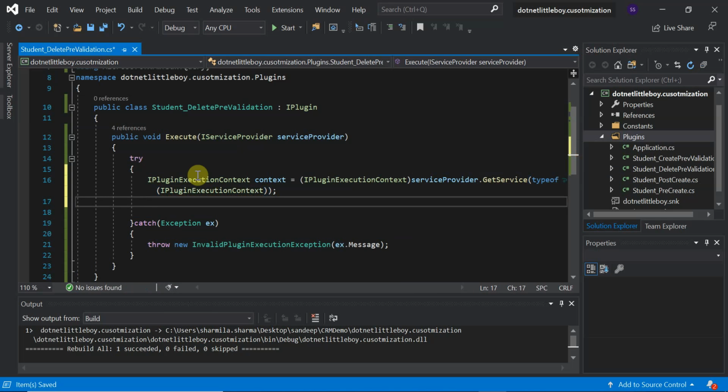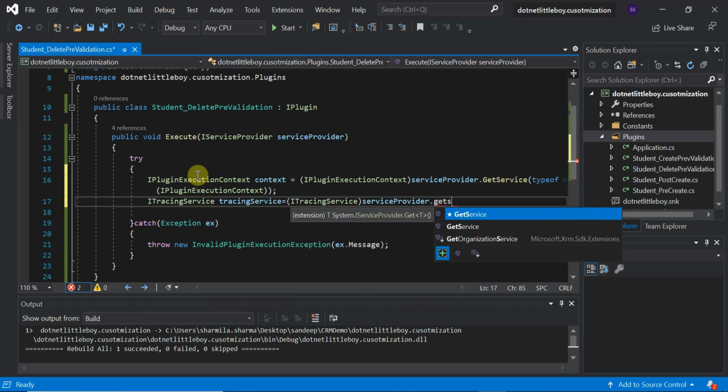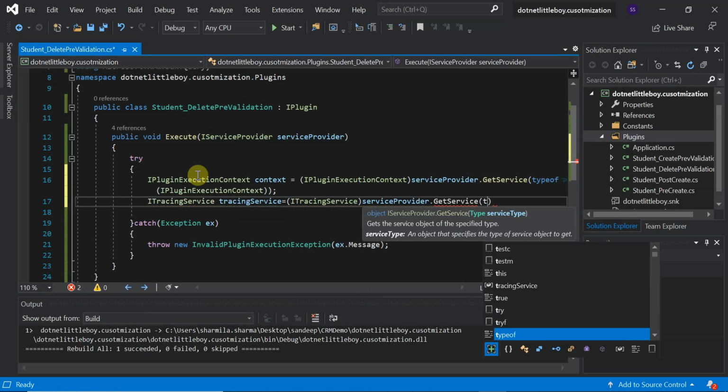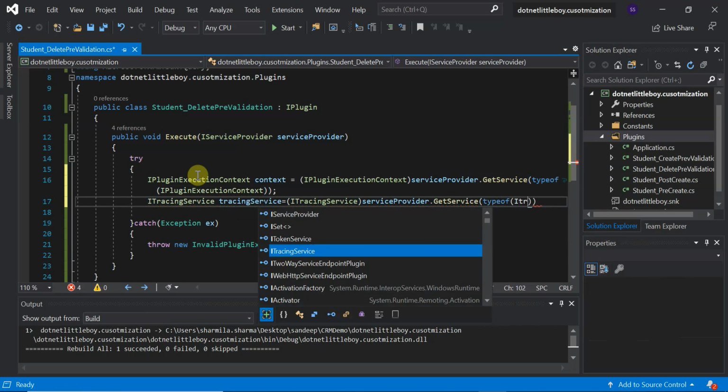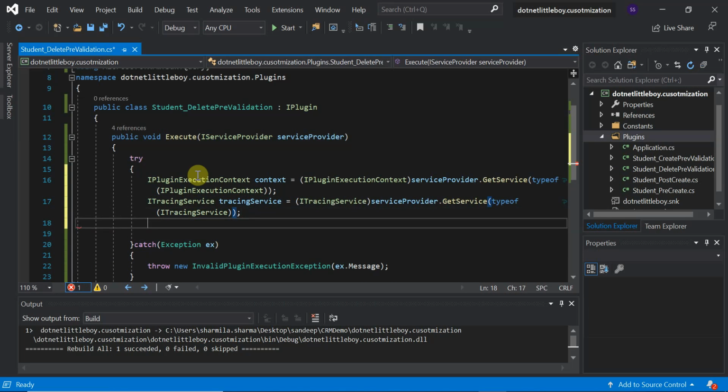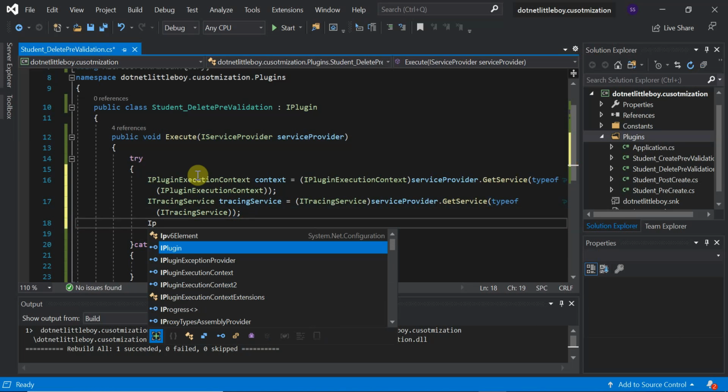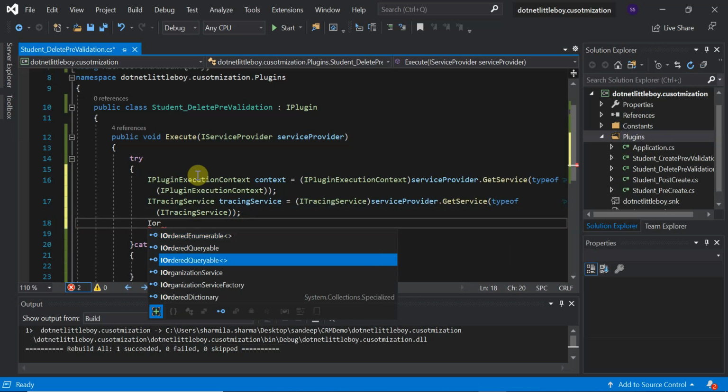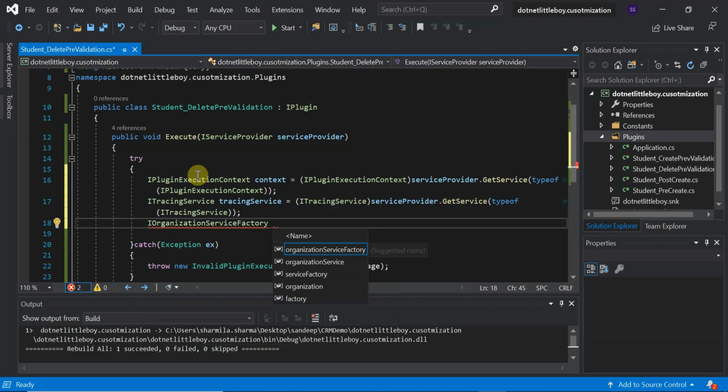Let me take that. So ITracingService: tracingService equals the ITracingService from serviceProvider.GetService, typeof ITracingService, and then the IOrganizationServiceFactory. From the service factory we will create the organization service.